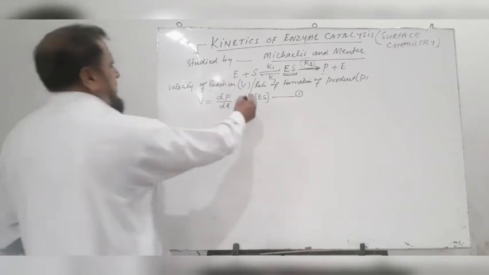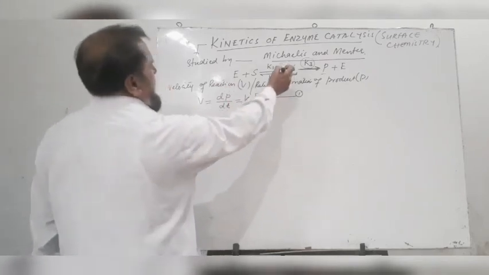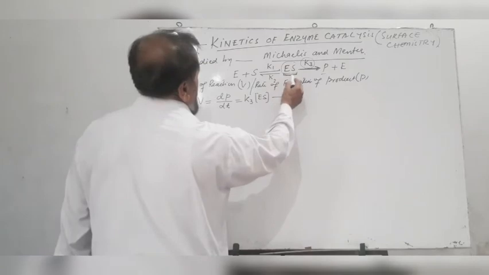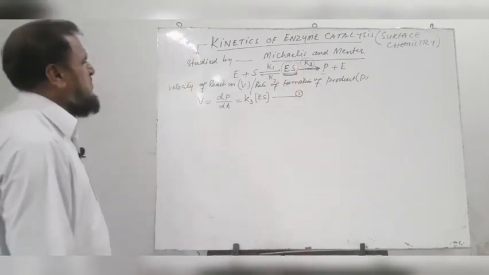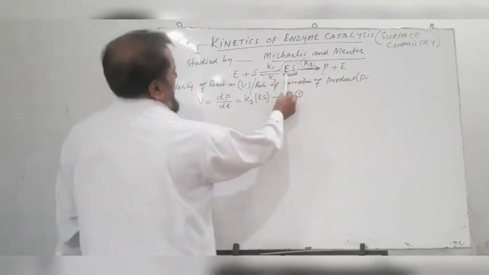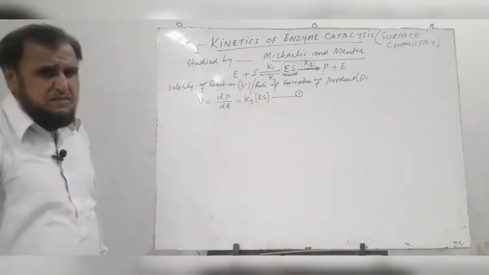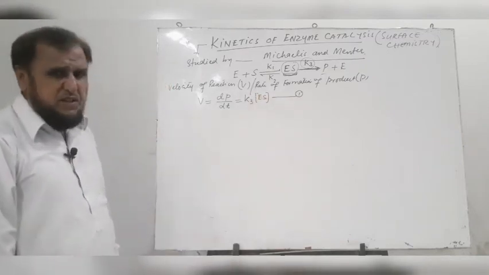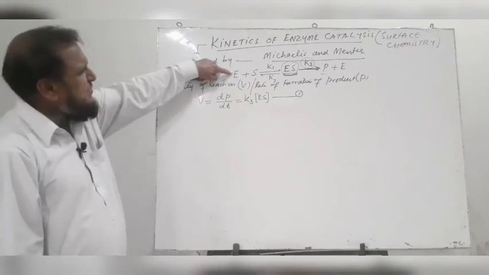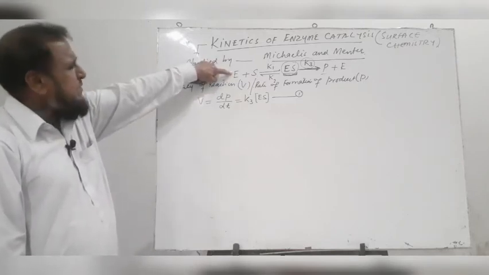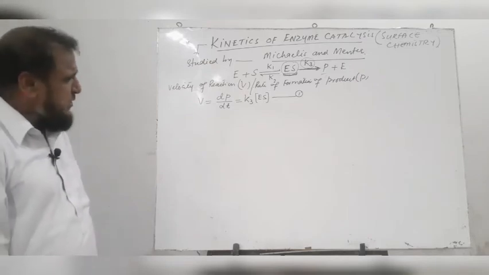Now, the rate of formation of the concentration of ES at any time interval is equal to the product of the concentration of substrate present at that time interval and the concentration of enzyme which is present at that time interval.